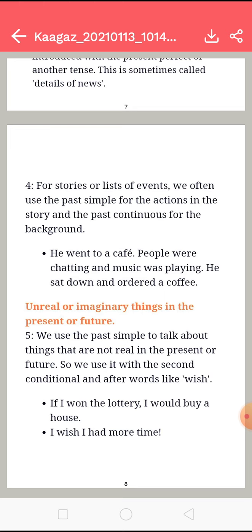So I hope the explanation of the whole past tense, the past simple, the past continuous, the past perfect and the past perfect continuous has been clear to you. The examples, the explanation, you have got the things and you have understood the whole concept. I really hope so. Okay?